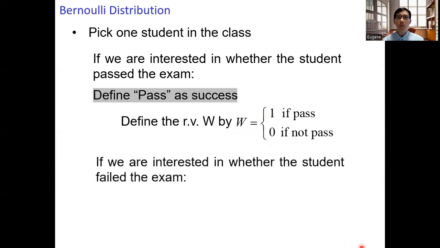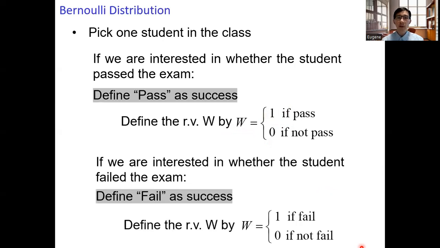If we are interested in whether the student failed the exam, we will define the event fail as success. We define the random variable w. W equals 1 if the student failed the exam. Otherwise, assign a value 0 for the random variable w.